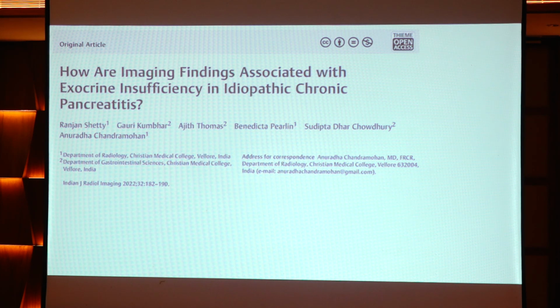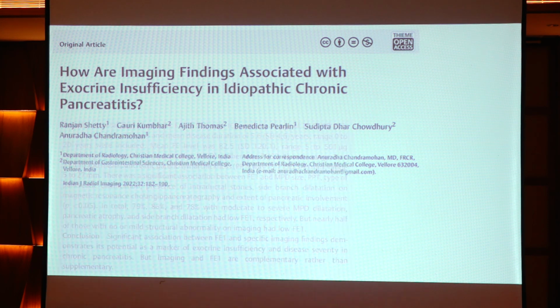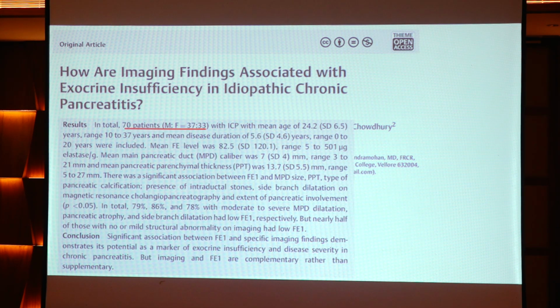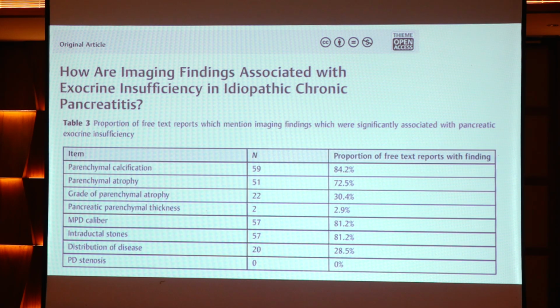So, a correlation of imaging findings with exocrine insufficiency in chronic pancreatitis. Out of 70 patients, this was a correlation. Most commonly it correlated with parenchymal calcification and with the intraductal calculi.